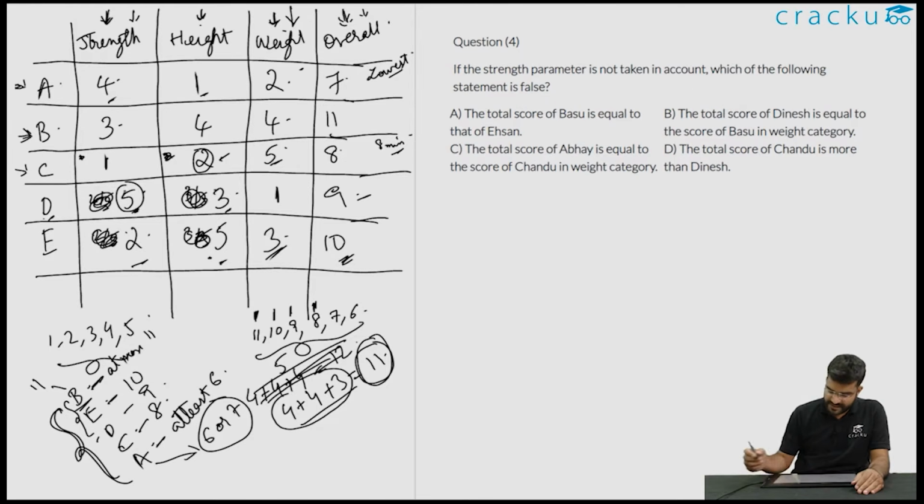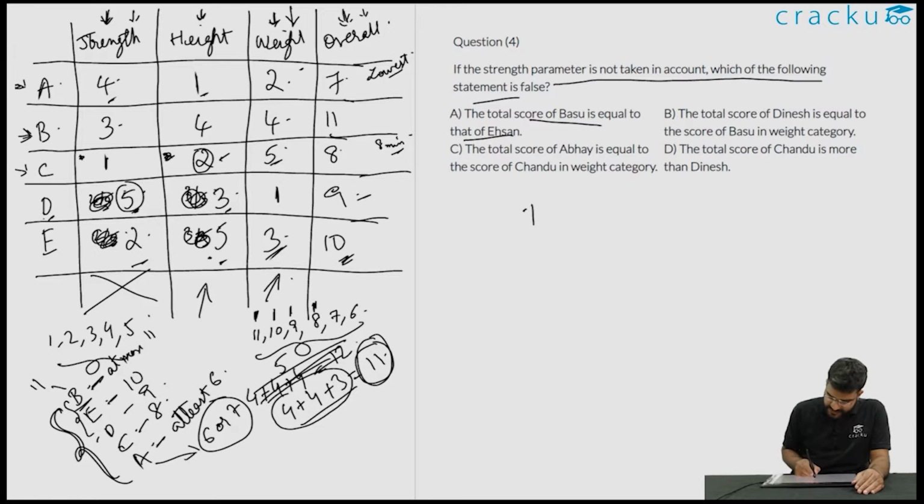Now let us answer the last question. If the strength parameter is not taken into account, so we are ignoring the first column, we are only taking into account height and weight. The total score of Basu is equal to that of Ehsan. The total score of Basu will be 4 plus 4, which is equal to 8, and the total score of Ehsan will be 5 plus 3, which is equal to 8.